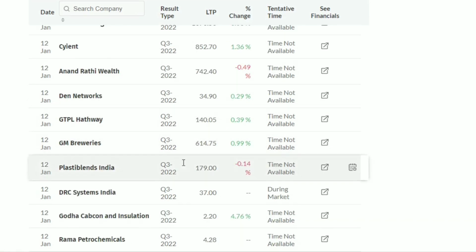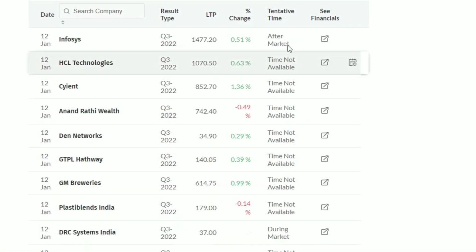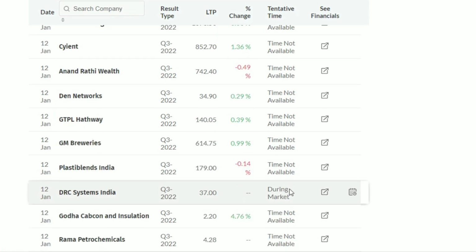Here we can find a tentative time. The tentative time is very important. For example, during market hours, that is from the morning 9:15 to the closing at 3:30, in between that time, if a company announces its quarterly results, it will impact that day itself. It will not carry forward to the next day.